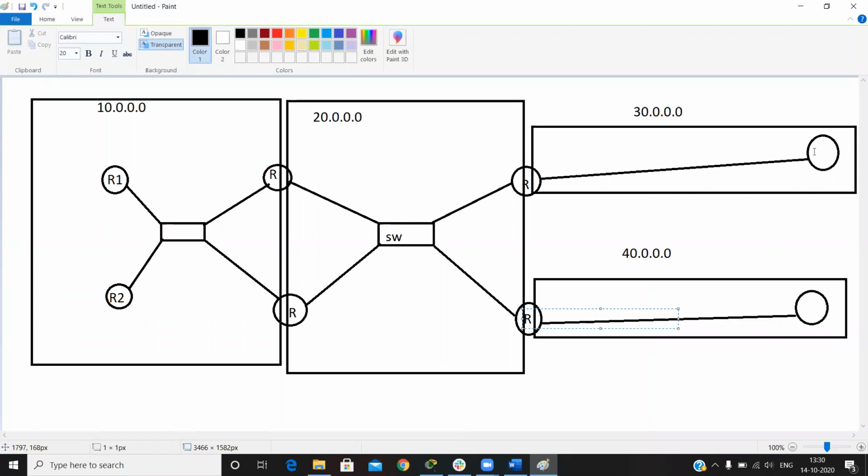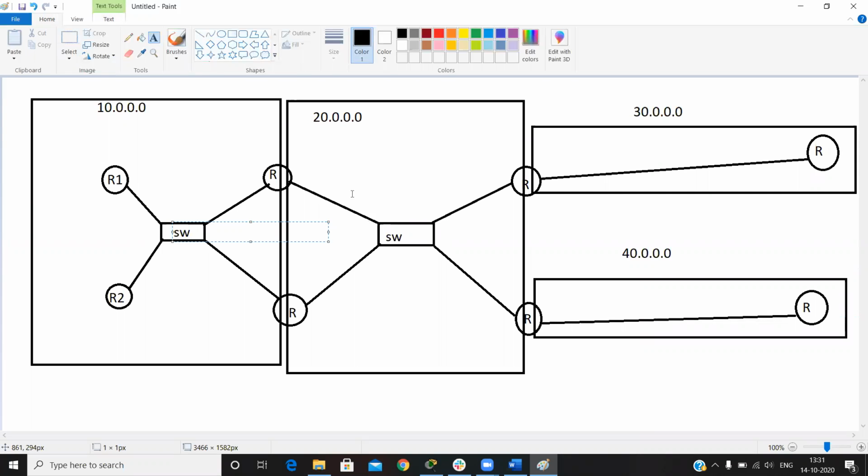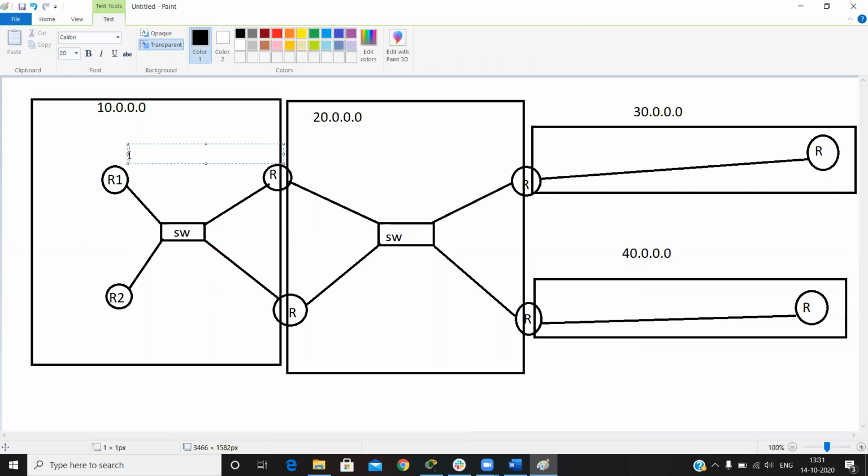Router. Switch. Okay. So after the election, in this network, one router is elected as the DR and one as the BDR.